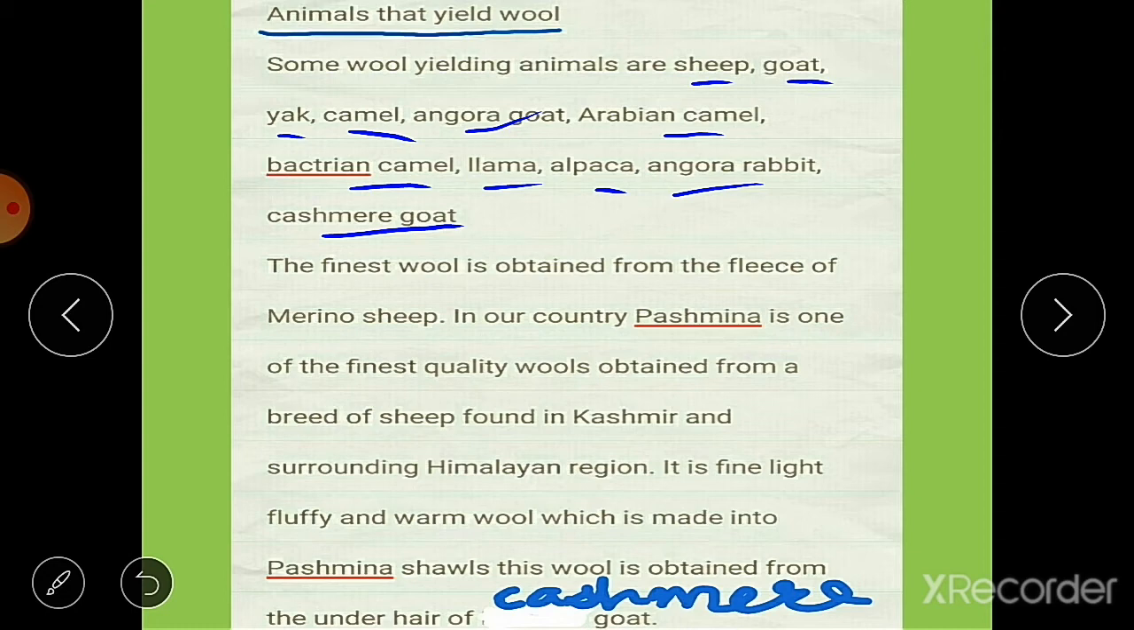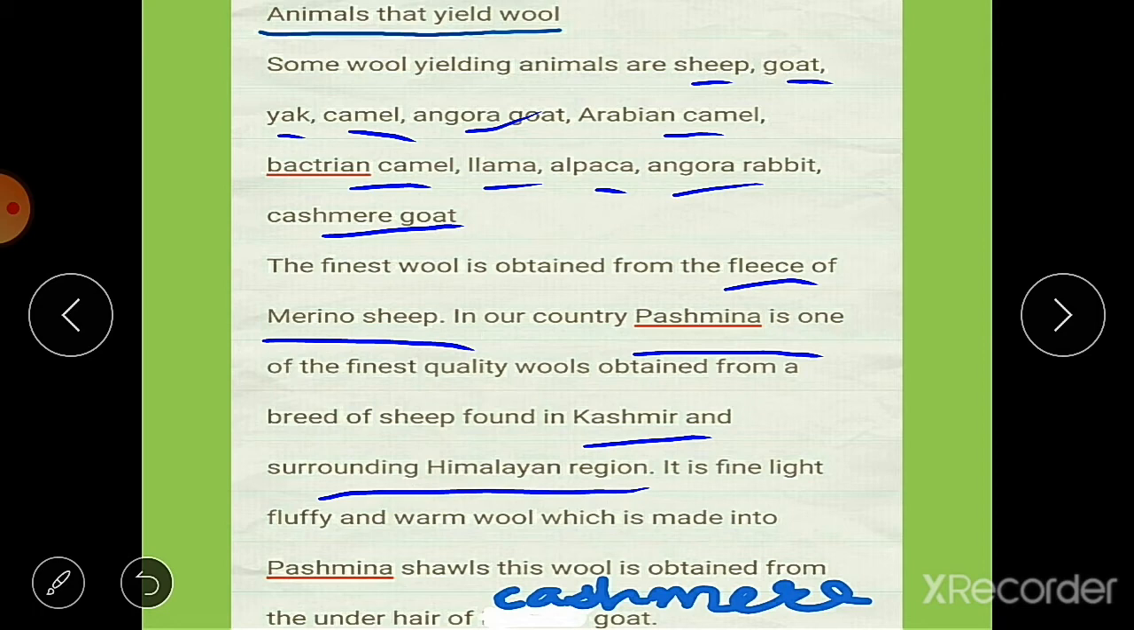The finest wool is obtained from the fleece of merino sheep. Merino sheep gives the finest wool, and in our country Pashmina is one of the finest quality wools obtained from a breed of sheep, and that sheep is found in Kashmir and surrounding Himalayan regions. It is fine, light, fluffy and warm wool.